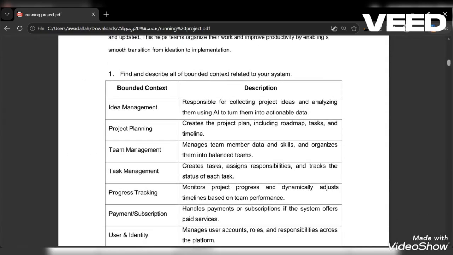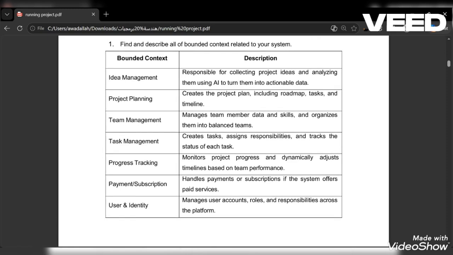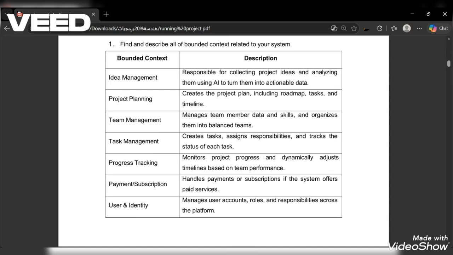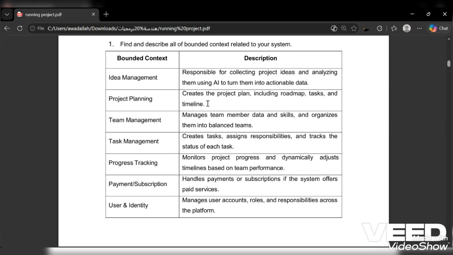Now I have seven bounded contexts, and then each bounded context is converted into services, or small microservices. First is idea management. The idea management service is responsible for collecting project ideas and analyzing them using AI to turn them into actionable data. Then I have user and identity. User and identity manages users' accounts, roles, and responsibilities across the platform. The third is project planning. Project planning creates project plans, roadmaps, tasks, and timelines.